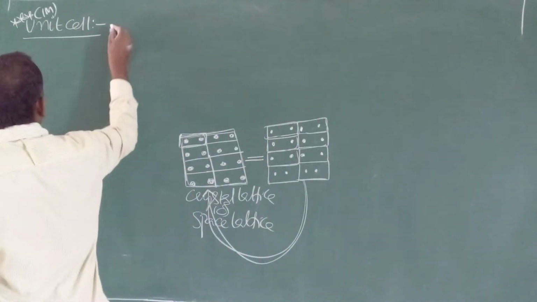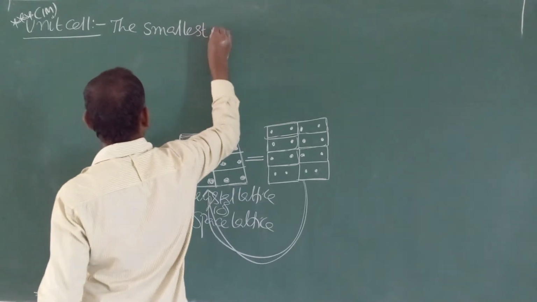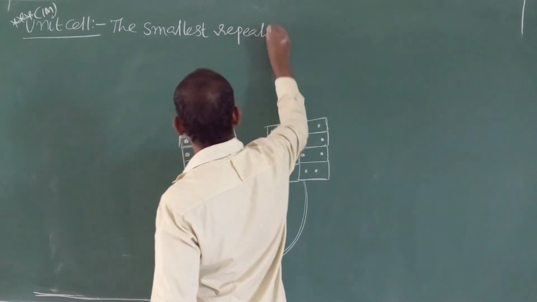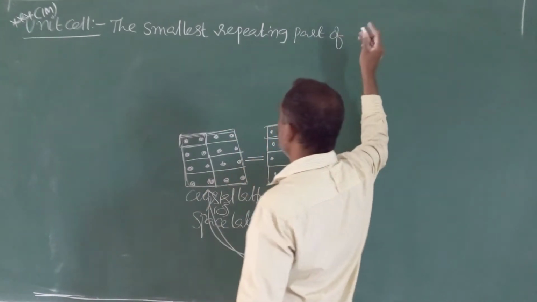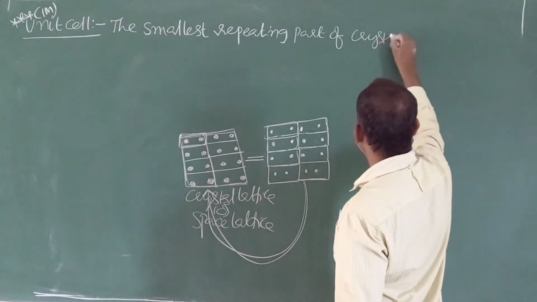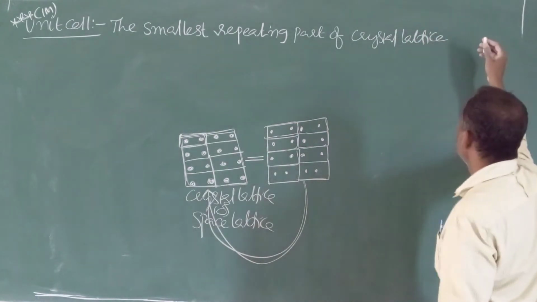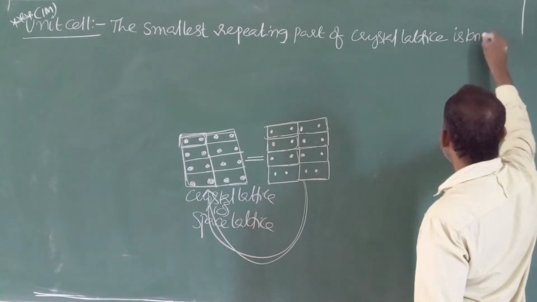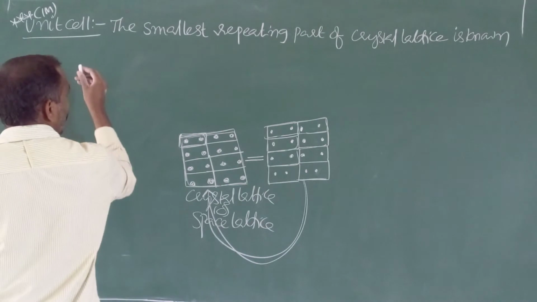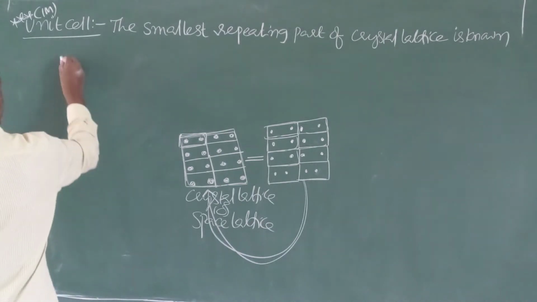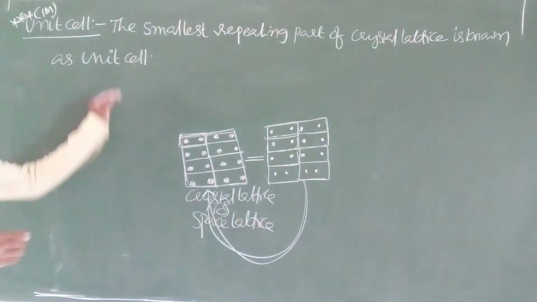Therefore, what is meant by unit cell? The smallest... very small one more definition.